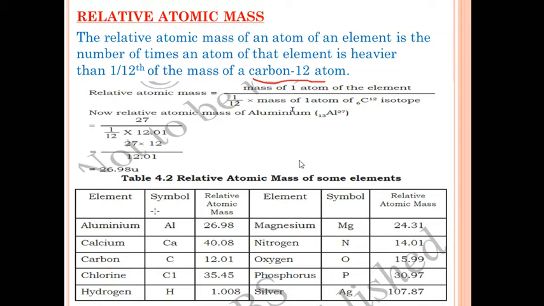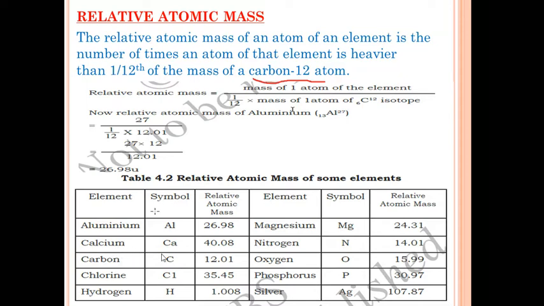In this table, different elements along with their symbols are given, and their relative atomic masses are also given. You should learn the symbols of every element, at least atomic numbers 1 to 20, so that it will be helpful for you in 9th standard and also in 10th standard. First element they have given is aluminium. The symbol of aluminium is Al, and the relative atomic mass is 26.98. Just now we have calculated it.